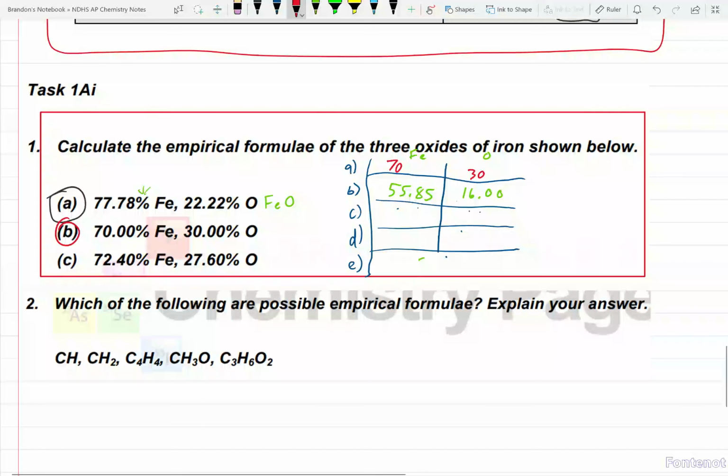Our AP exam is all about time management, and if we can buy ourselves minutes for later on for the tougher questions, by all means, we have just saved ourselves a lot of headache. Alright, so for letter C here, it's going to be A divided by B, so 70 divided by 55.85, and don't hit that button. I end up with 1.25 right there. For this one, I know my answer is going to be close to 2, but we'll see.